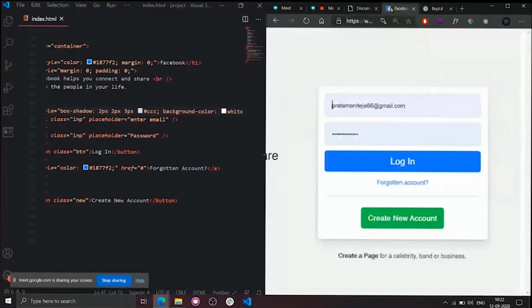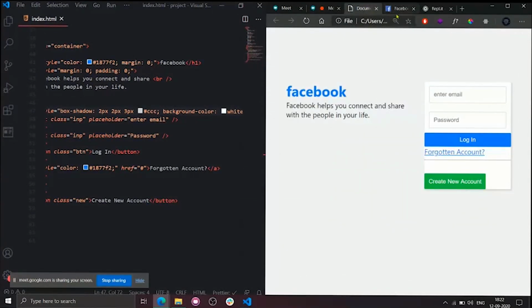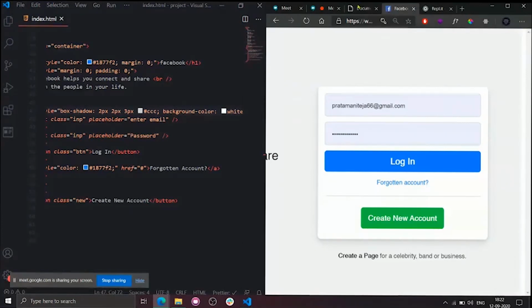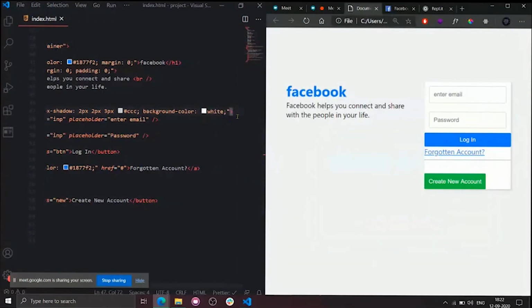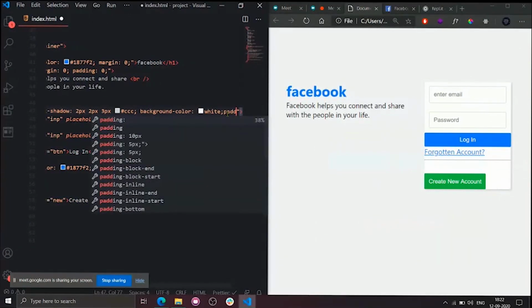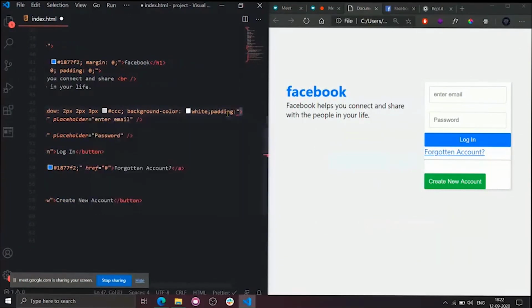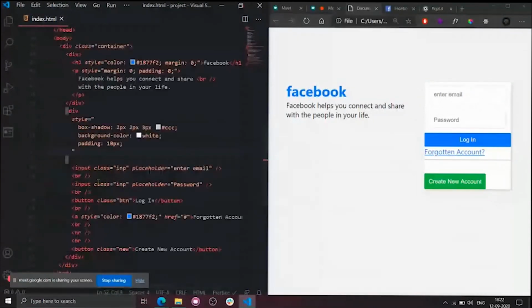Another thing is there is an empty space around all these things. So what is the thing that I need to change? There is a space inside this parent tag. Exactly. So I need to increase some padding as well. Padding of 10 pixels. Remember, I applied padding to the parent tag, which means this outer one, right?